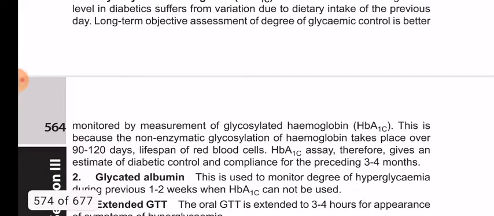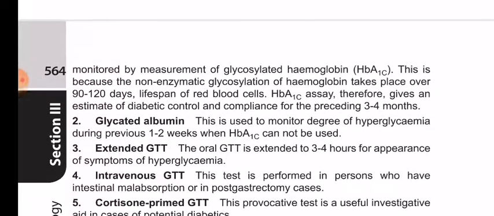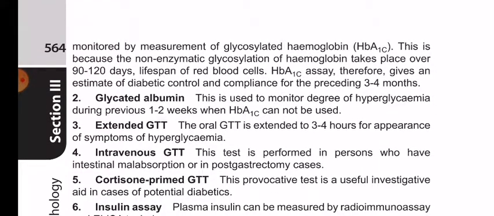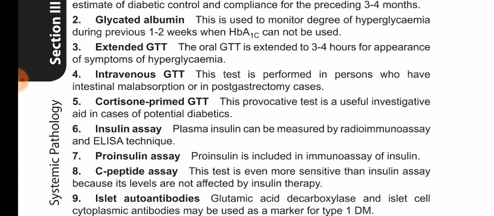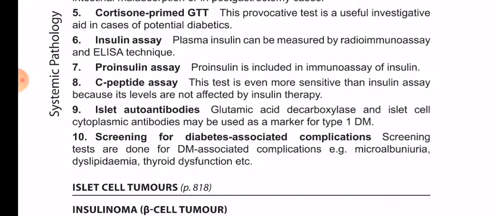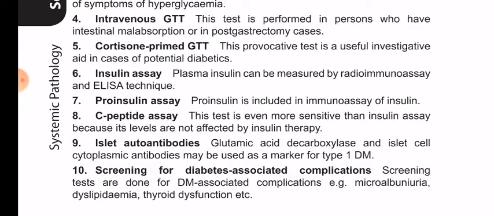This is because the non-enzymatic glycosylation of hemoglobin takes place over 90 to 120 days, the lifespan of red blood cells. HbA1c assay therefore gives an estimate of diabetic control and compliance for the preceding 3 to 4 months. Glycated albumin, extended GTT, intravenous GTT, cortisone primed GTT, insulin assay, proinsulin assay, C-peptide assay, islet autoantibodies, and screening for diabetes associated complications.